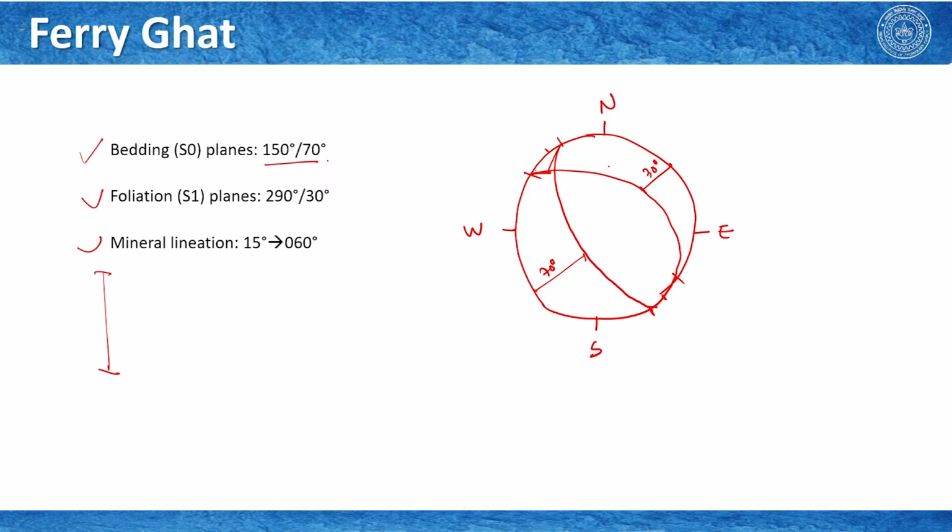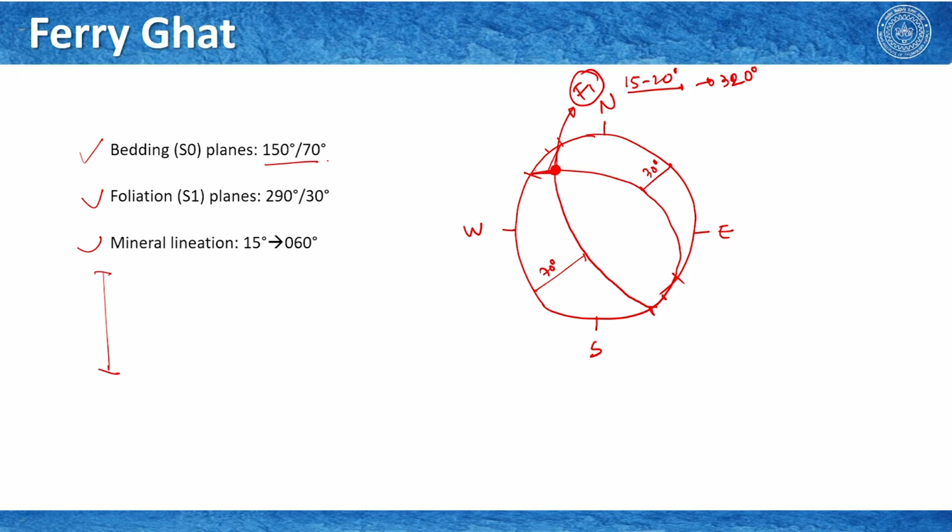So, clearly bedding foliation intersection gives you the fold axis, and this is the F1 fold axis, and we know from our data that the fold axis is plunging very low, that we have measured from the striping lineation exposed on the foliation surface. And more or less the fold axis was plunging around 15 to 20 degrees, and it was plunging towards 320 degrees. Okay. So, that is the fold axis.